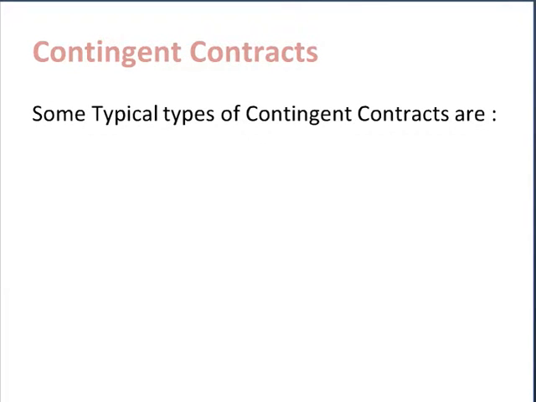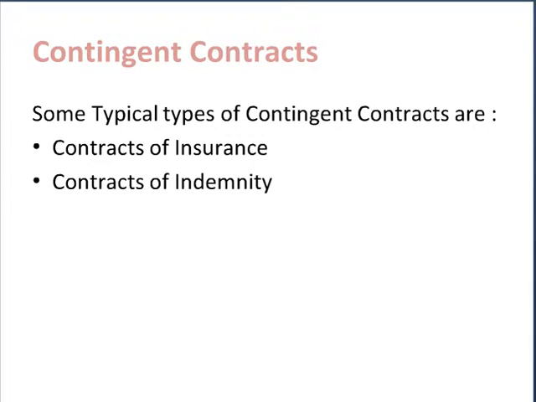Some typical types of contingent contracts are contracts of insurance and contracts of indemnity. In both of these contracts, the performance of a promise gets dependent upon happening or non-happening of an event, and that's why these contracts are contingent contracts.